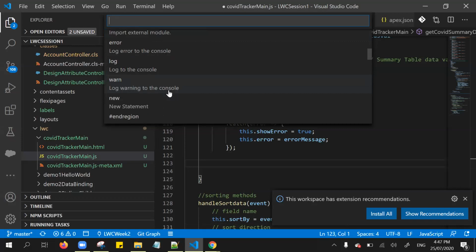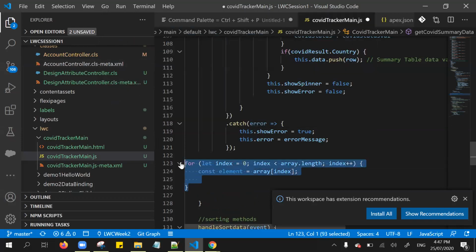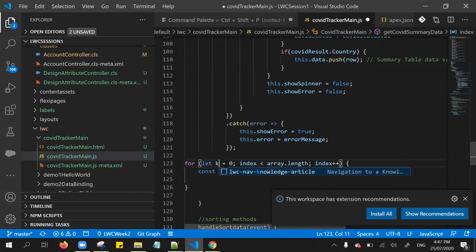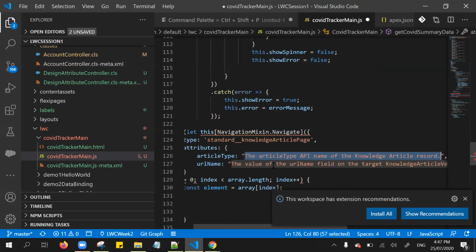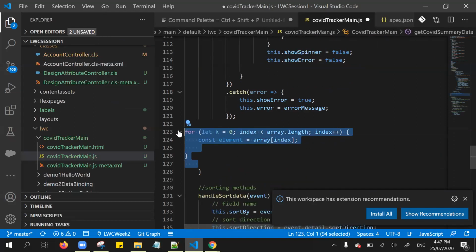Everything will be there. If in case I want a for loop, simply click, it's automatically populated from your file. And you can simply change the values and achieve this for loop using these code snippets.